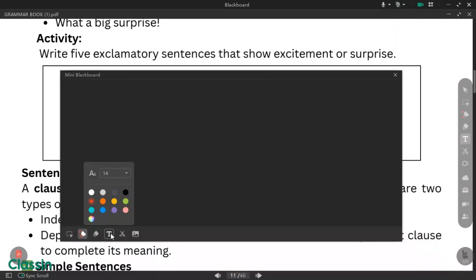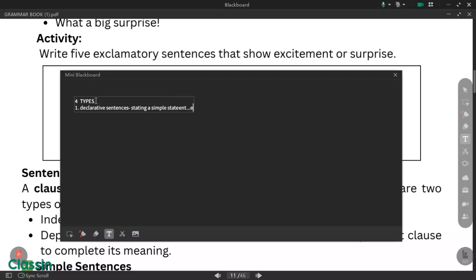Okay, so here I'm going to write. There are four types of sentences that we discussed. Right, four types. First, we discussed declarative sentences. So declarative sentences are just stating a fact or a statement, a simple statement, no? And it ends with a period. Okay, ends with a period.